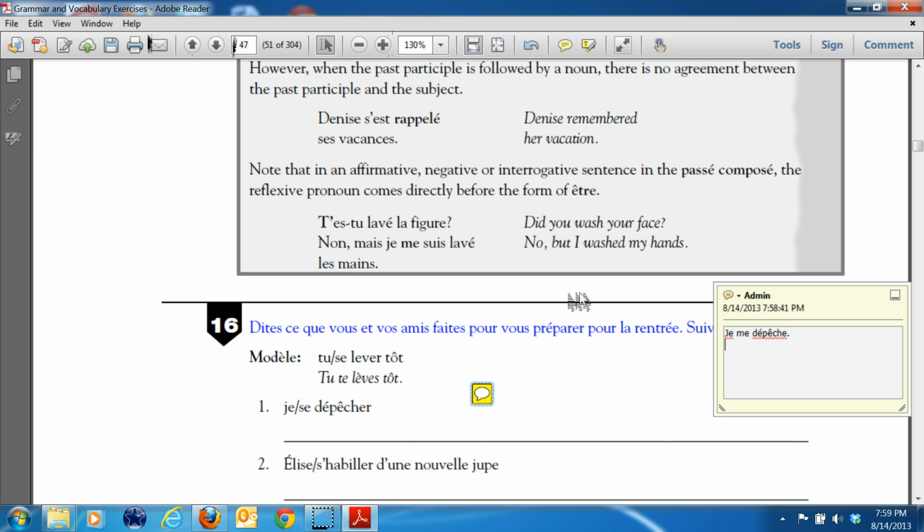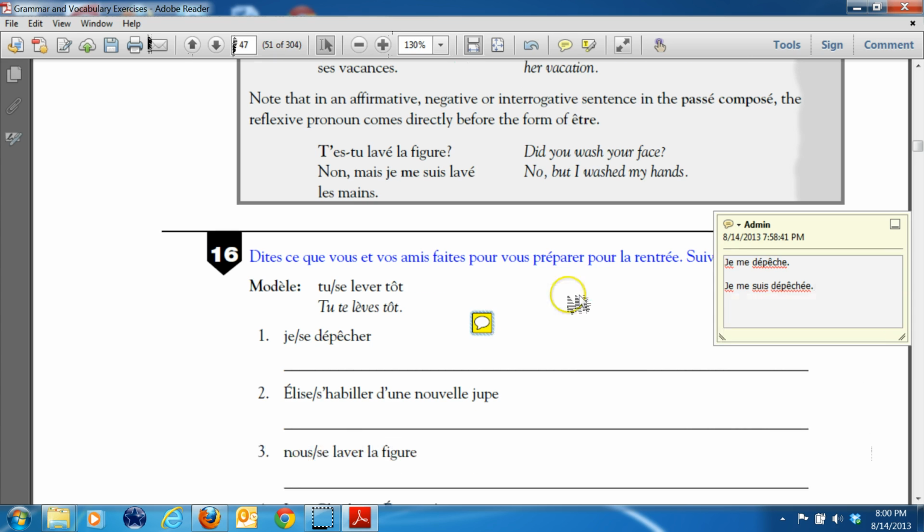Now, the directions didn't say to do this, but I'm going to show you. If I wanted to change this to the passé composé, I would be writing je me suis, because it's être in passé composé, and then I write dépêché. Dépêcher is an ER verb, so when you do passé composé regular, you just take off the ER and put an accent aigu, and I have je me suis dépêché. Now there is no noun after dépêché, so I'm going to make it agree because I'm a girl, so I'm going to put that on there, and I'm going to say I hurried up, okay? So that's how you do those, all right?